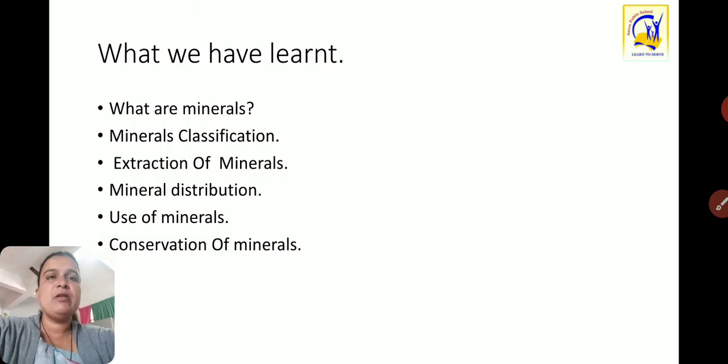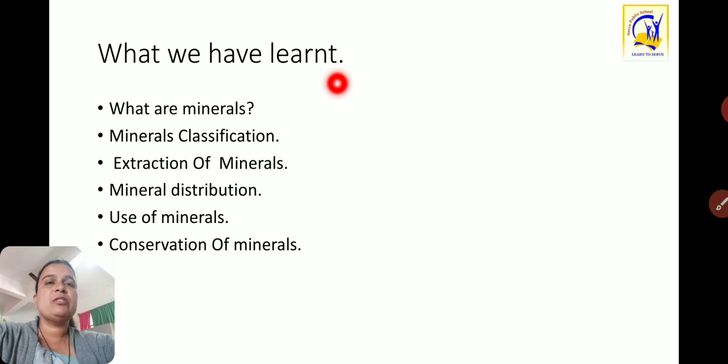Now, from this chapter we have learned what minerals are. Then we studied mineral classification, metallic minerals and non-metallic minerals. Then extraction of minerals, by three processes: mining, drilling and quarrying. Then within mining, open cast mining and shaft mining. Then mineral distribution on the various continents, where we studied how unevenly minerals are distributed. Then the uses of minerals in day-to-day life, for the development of our country and of all human beings.